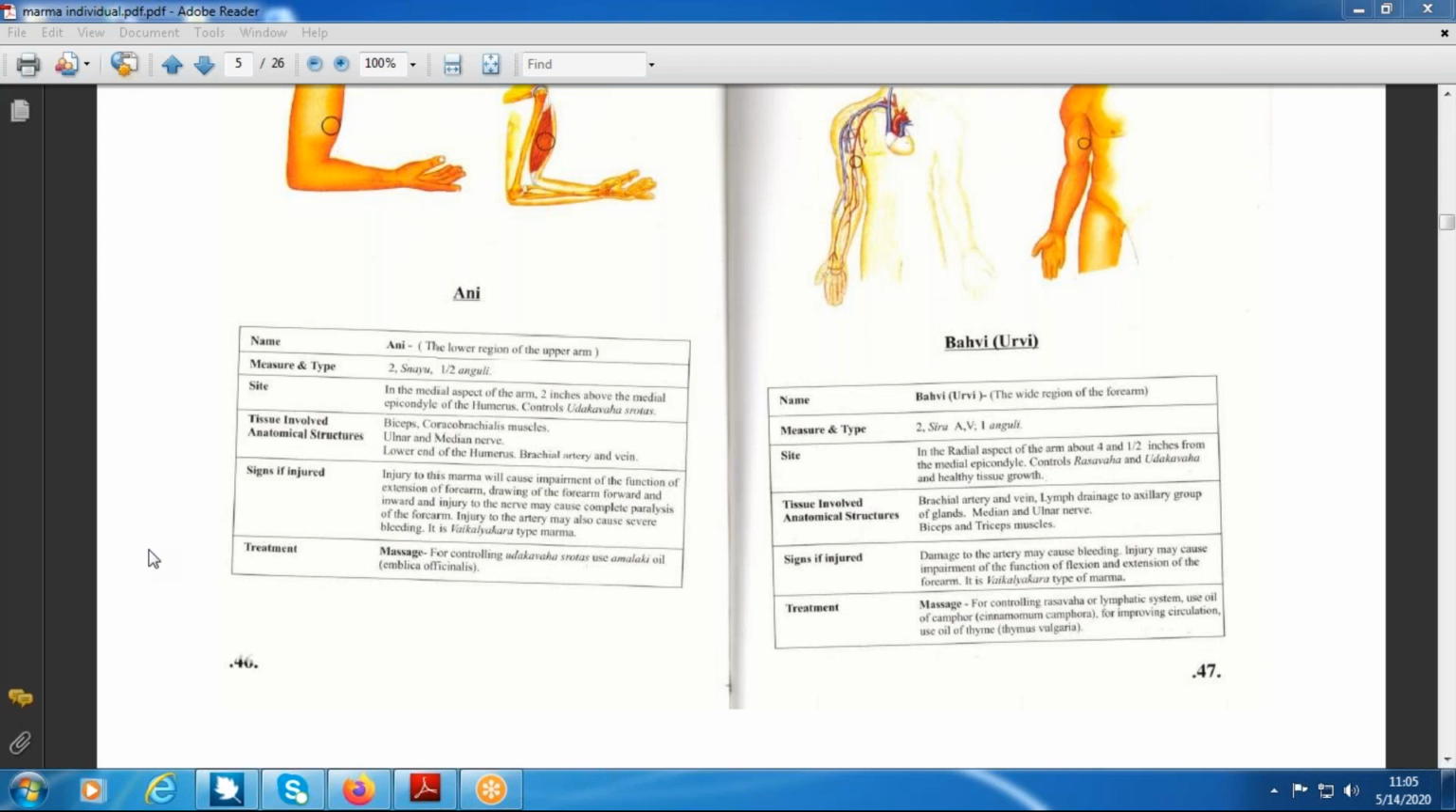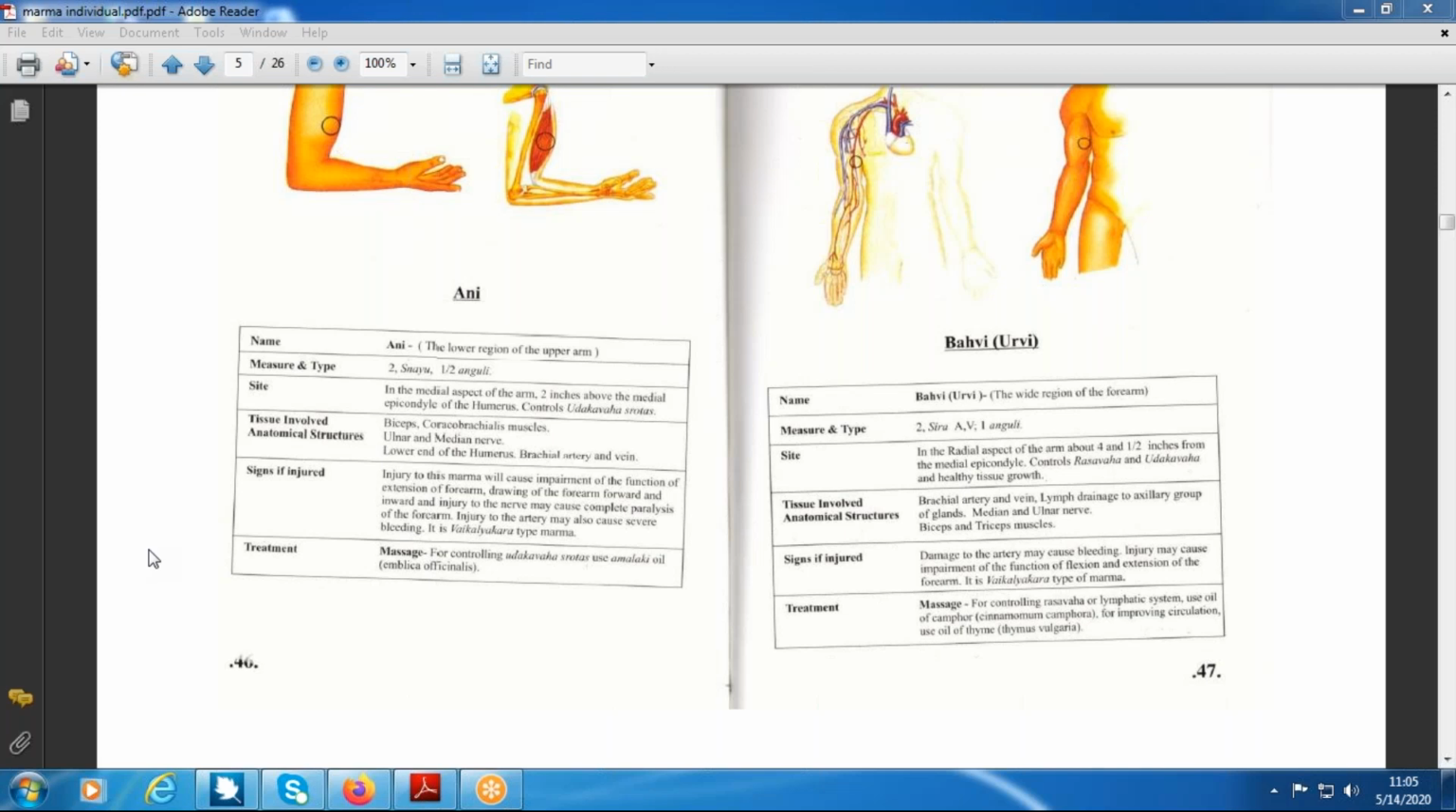Okay. Now coming to the word Bharvi. The same word is used as Urvi in the lower limb. So where is the location here? Bharvi location or Urvi location. It is the middle of the arm in the upper limb. It is called Bharvi. And same way, Urvi means it is the middle of the thigh. So which bone is there in the thigh? Femur bone is there. Then in the upper limb, which bone is there? That is the humerus bone.